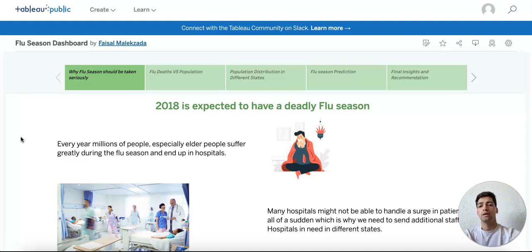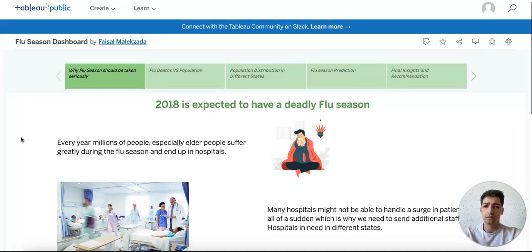2018 flu season. Now, 2018, just like previous years, is expected to have a deadly flu season, and every year millions of people die from flu, especially vulnerable people from the age of 65 and above, who are considered more vulnerable to flu than young people. Now, many hospitals and clinics see a surge in flu cases during the flu season, and they don't have sufficient staff to take care of all those cases. That is the purpose of this presentation and